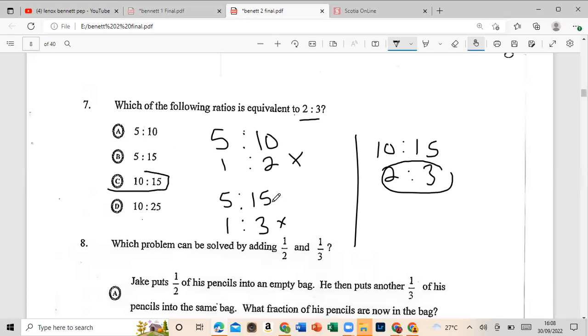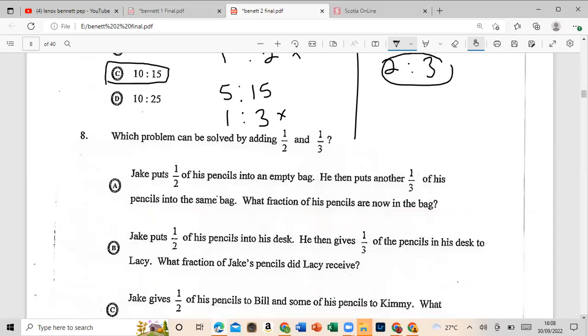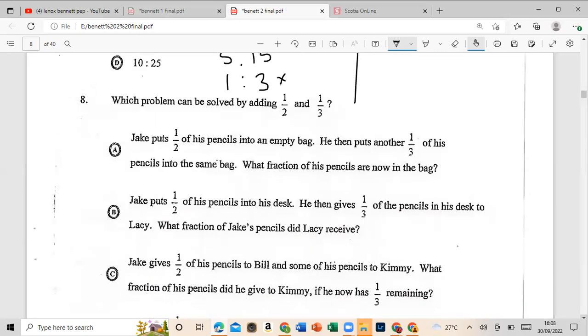Let's move on to number 8. Which problem can be solved by adding a half and 1/3? So again, we have to read through each one of these. Read through them at least 3 times. How many times? At least 3 times, guys. So let's go. It says, which problem can be solved by adding a half and 1/3?